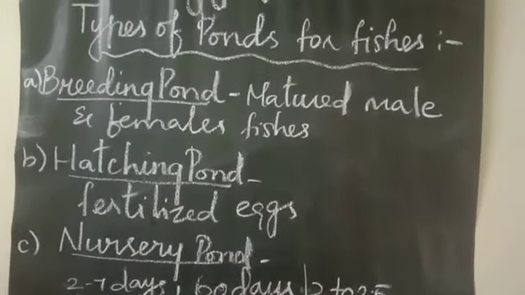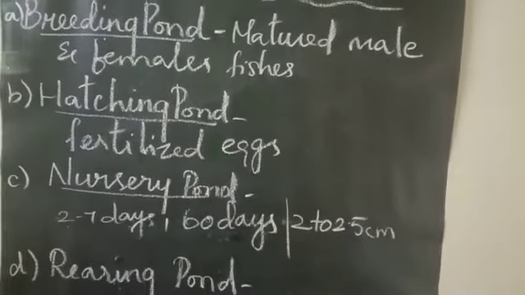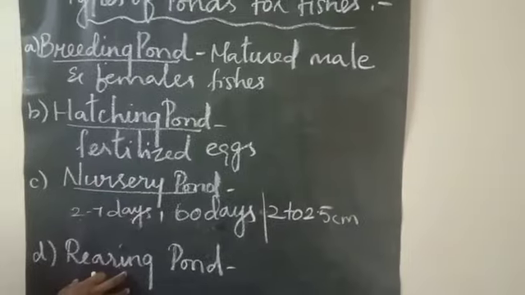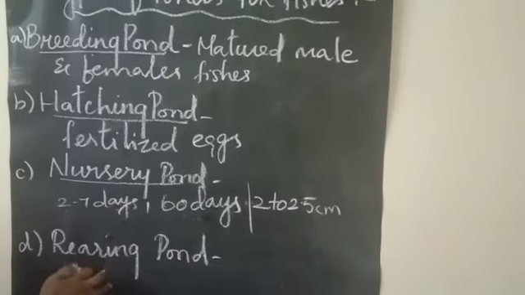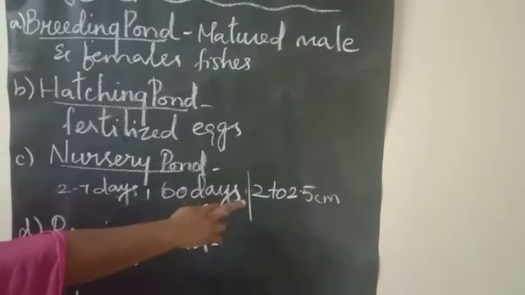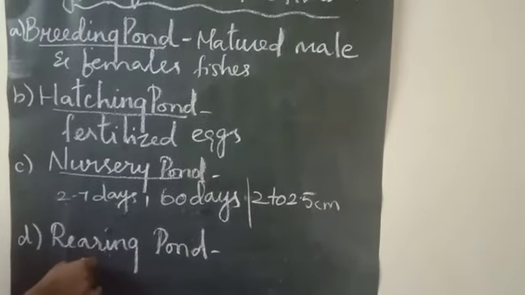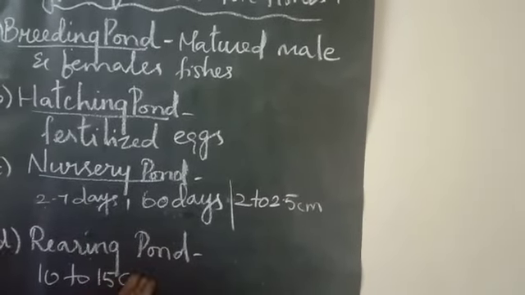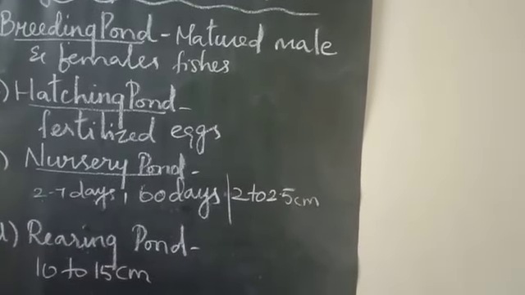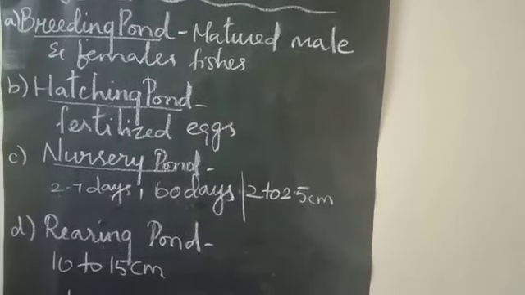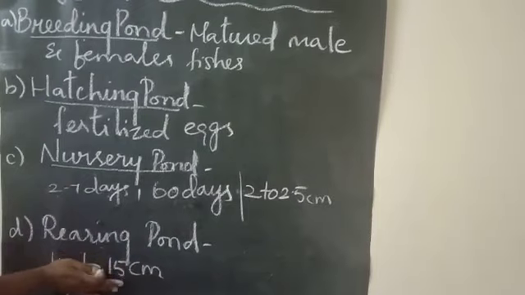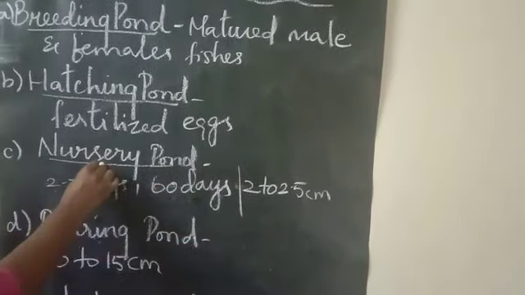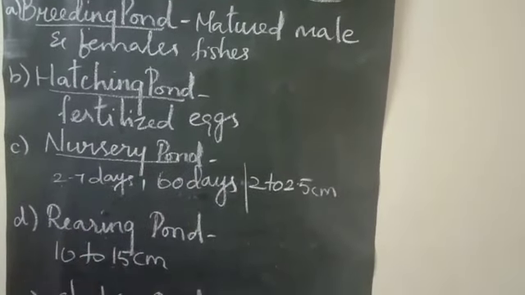Next, we are going to see about the rearing pond. So here, the fish fries which have grown will be taken over from the nursery to the rearing pond, where only 2 to 2.5 centimeters we have said. In this rearing pond, if you see, if the size has increased to 10 to 15 centimeters of length, they will take them over and allow them here for growth. So this is the limitation for the nursery, and this is the limitation for the rearing pond.